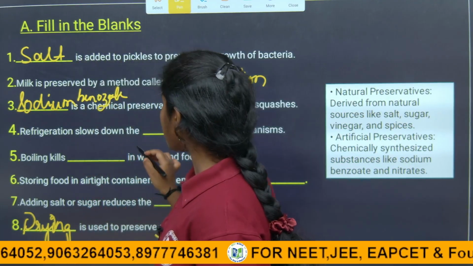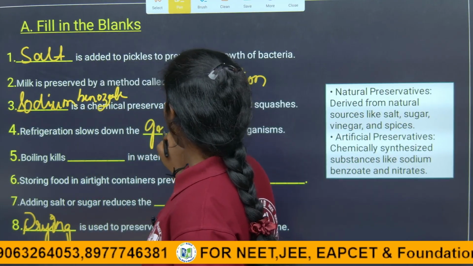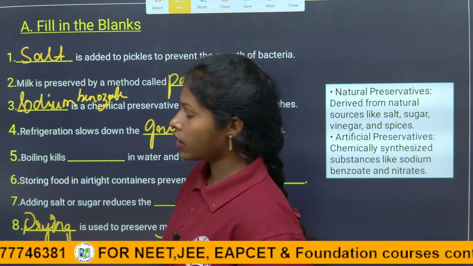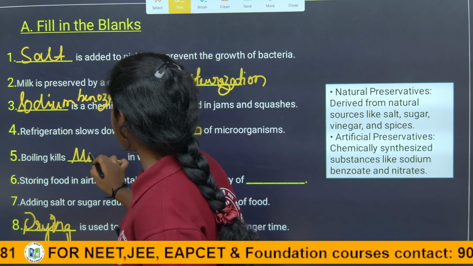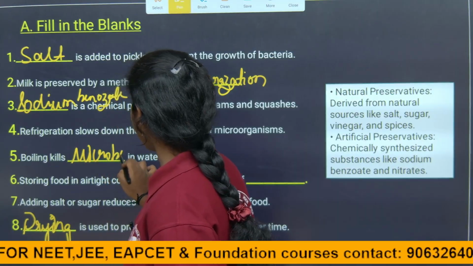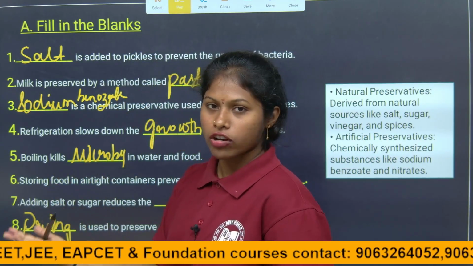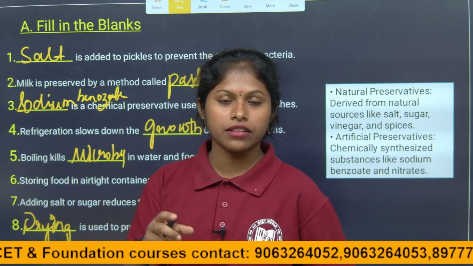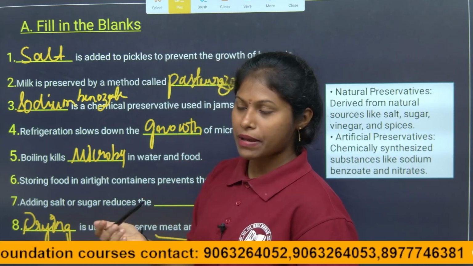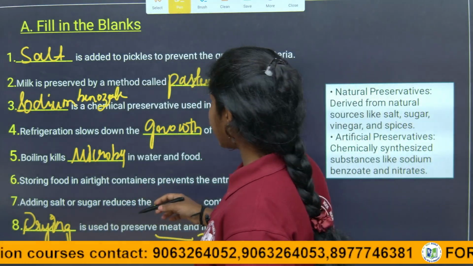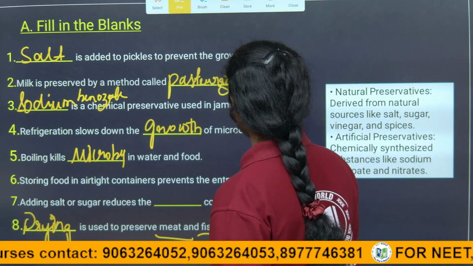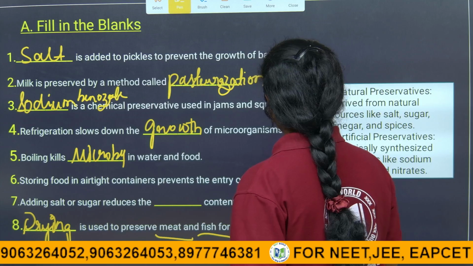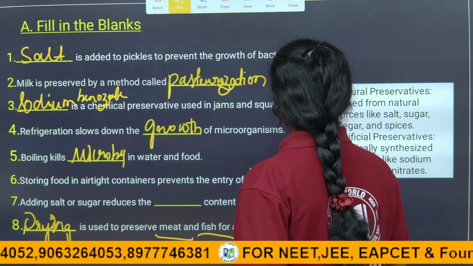Refrigeration slows down the growth of the microorganisms, and boiling kills the microbes in water and food. Microbes are nothing but microorganisms only. Why are we calling them microbes, children? As they can be seen only through a microscope, we call them microbes. Storing food in airtight containers prevents the entry of microorganisms, mainly bacteria.